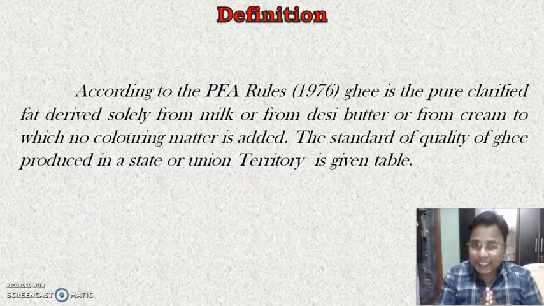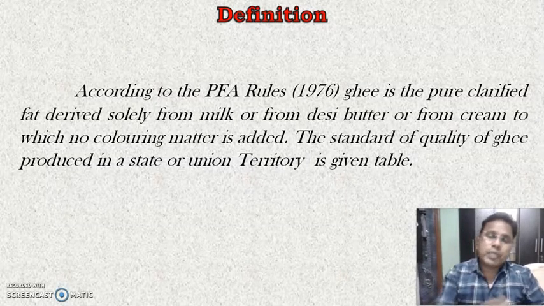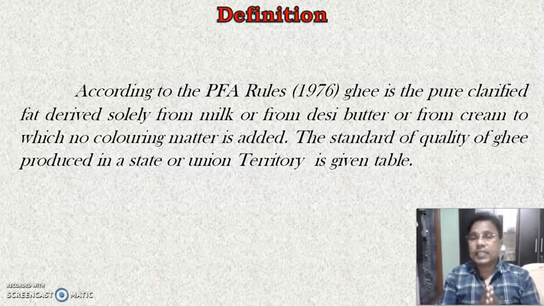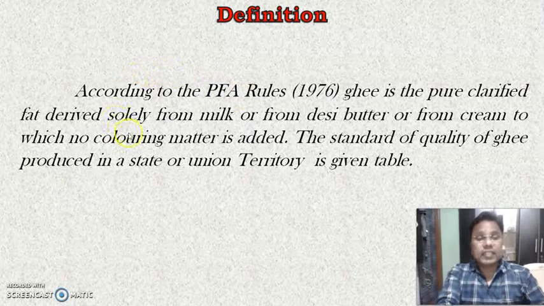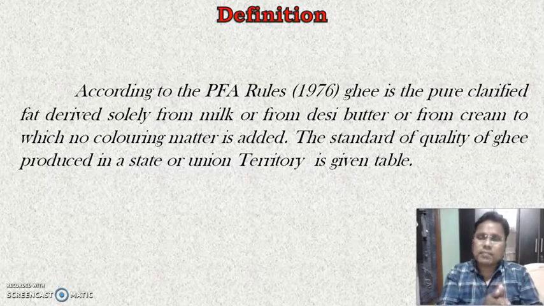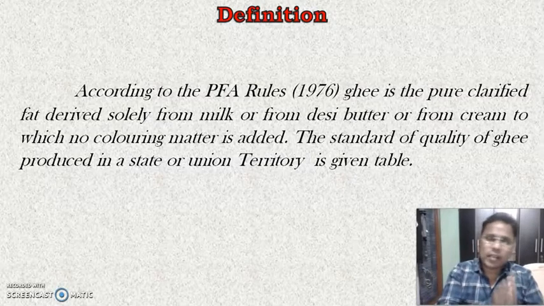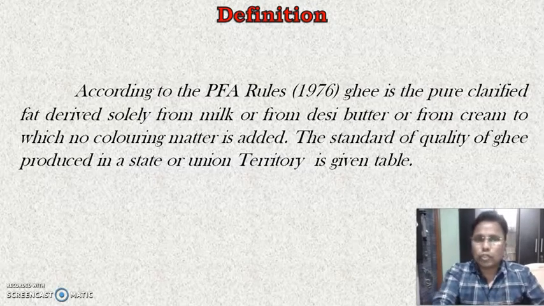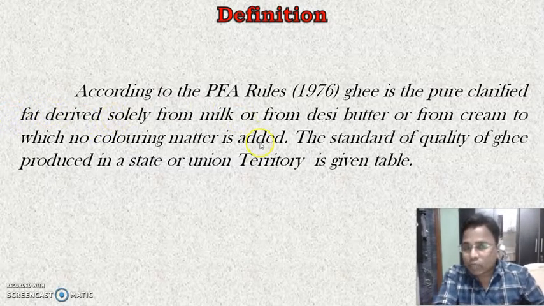Now we will see the definition of ghee. According to PFA rules 1976, ghee is the pure clarified fat derived solely from milk or from desi butter or from cream to which no coloring matter is added. We have also seen the same definition in the Makhan. In Makhan also, no coloring matter was added.